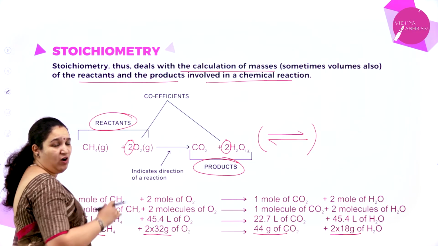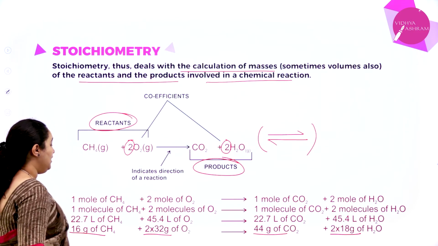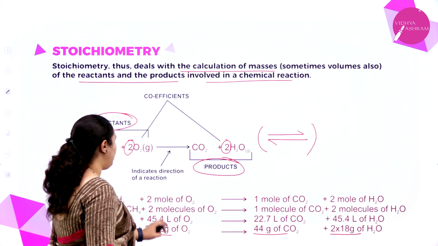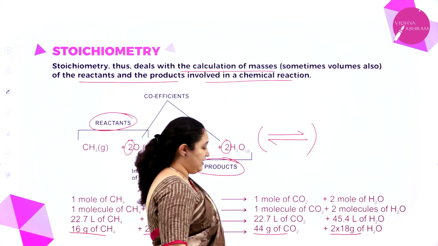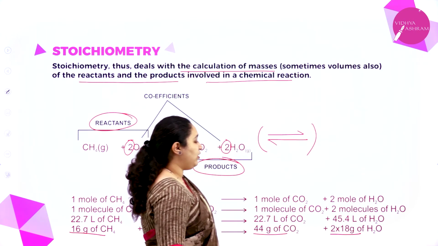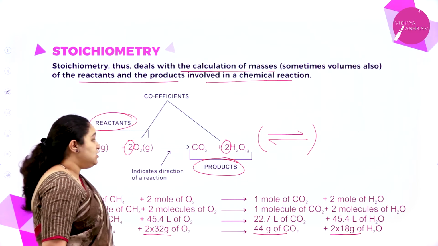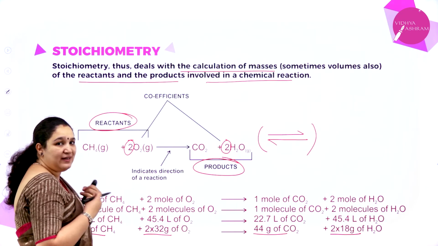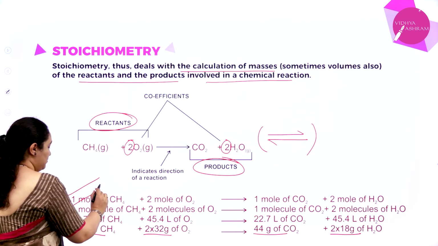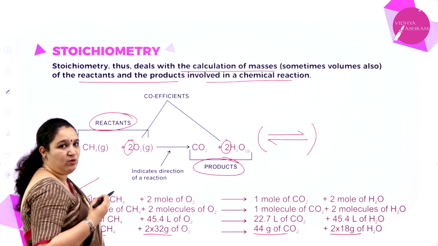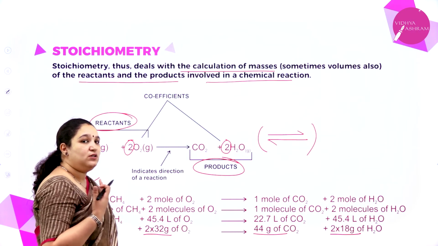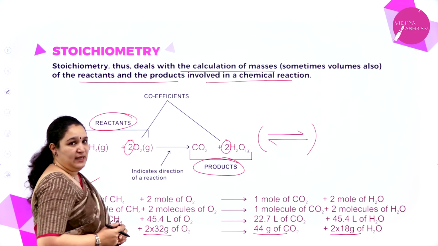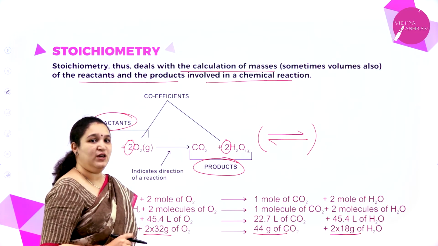Okay, provided they are all in the same conditions of temperature and pressure, I can tell here that 22.7 liters of methane reacts with 45.4 liters of oxygen to give 22.7 liters of carbon dioxide and 45.4 liters of water. So from a balanced chemical equation, I can tell the reaction in terms of moles or molecules. Once I know it in terms of moles, I can also convert it into terms of volume or mass. So using this concept, we are supposed to solve some numericals.